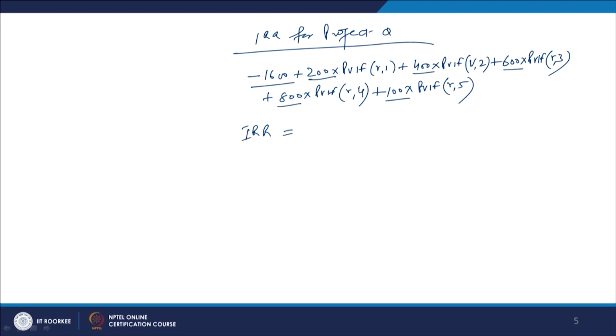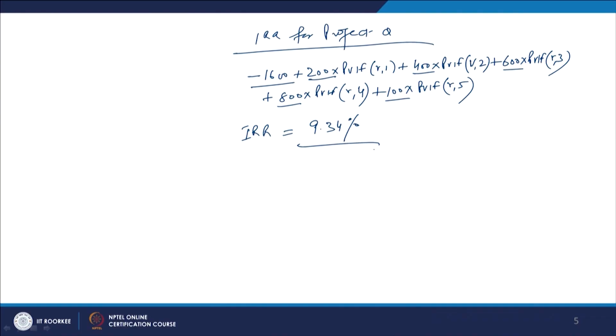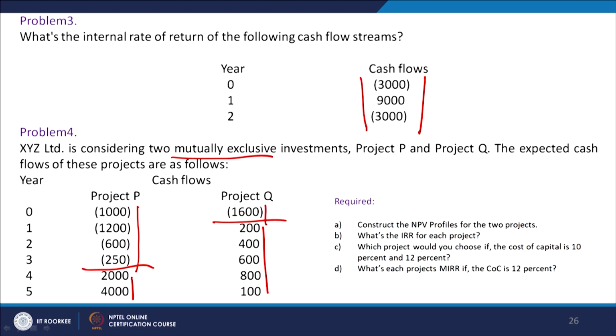With the help of the trial and error method, if you calculate the internal rate of return for this particular problem, you will find that at 9.34% the NPV of these cash outflows and inflows, the NPV of this project, will be 0. At 9.34% the NPV will be 0. From the previous project we found the internal rate of return is 20.13%. In this case the internal rate of return is 9.34%.